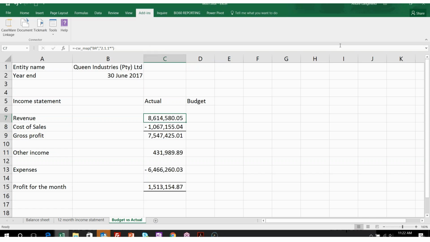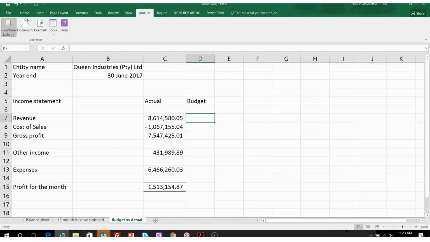Okay, then once you're done with that, now the budget part that we're going to quickly get into. On this one I'm going to go a little bit quicker. In the formula there, because I've done this before, I know that I'm going to change the BR to a BB.